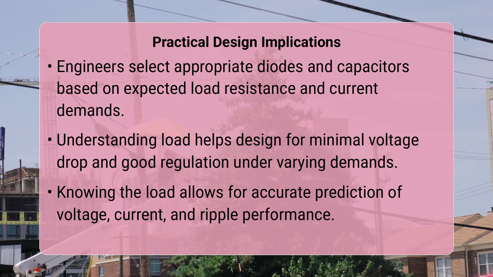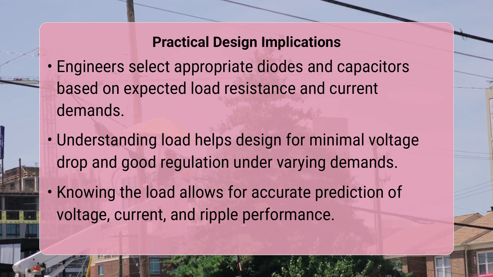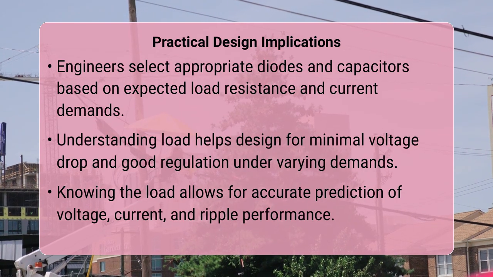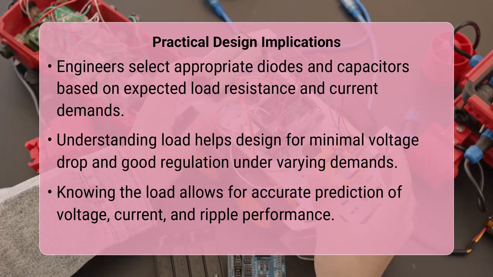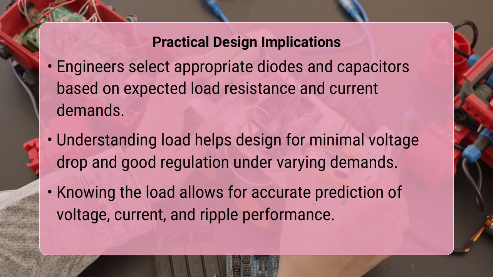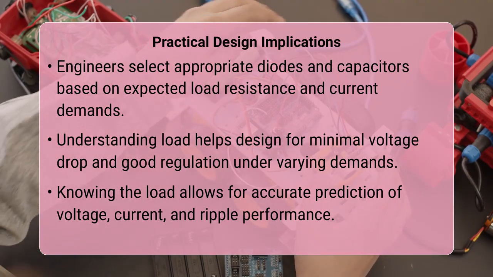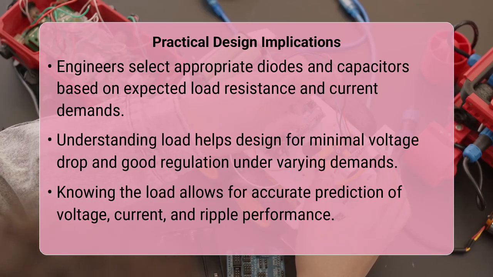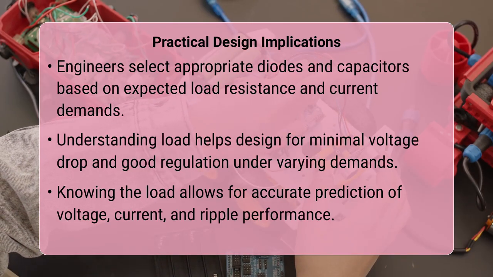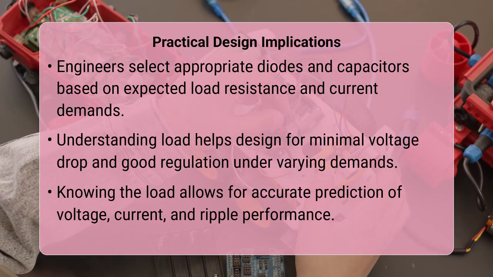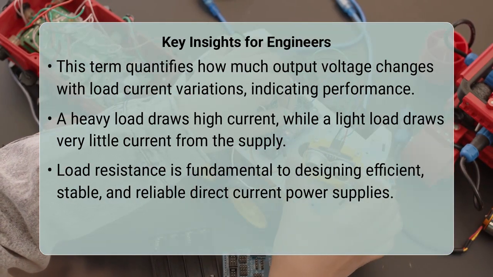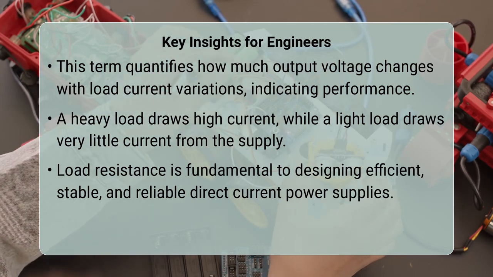A key concept in this area is rectifier regulation, which quantifies how much the output direct current voltage changes as the load current varies. An ideal rectifier would have perfect regulation, meaning its output voltage stays constant regardless of the current drawn by the load. Real-world rectifiers, however, exhibit some degree of voltage drop as the load becomes heavier, meaning it draws more current. Conversely, a lighter load draws less current, leading to a smaller voltage drop.